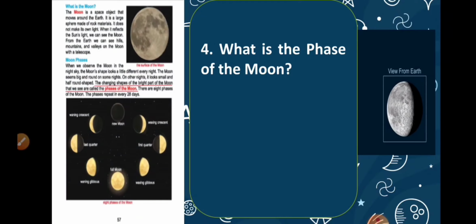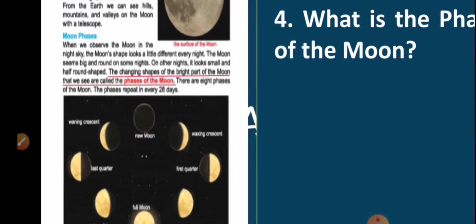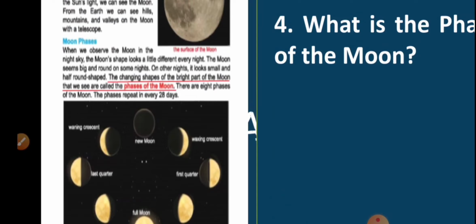Now, here in your book you are going to get the answer. Page 57. The changing shape of the bright part of the moon that we see is called the phases of the moon, right? And keep in memory that there are 8 phases of the moon, and the phases repeat every 28 days.